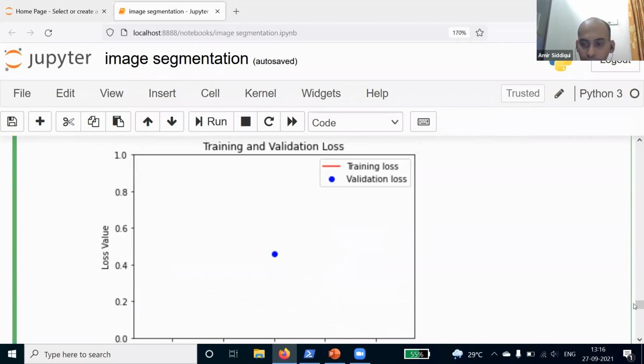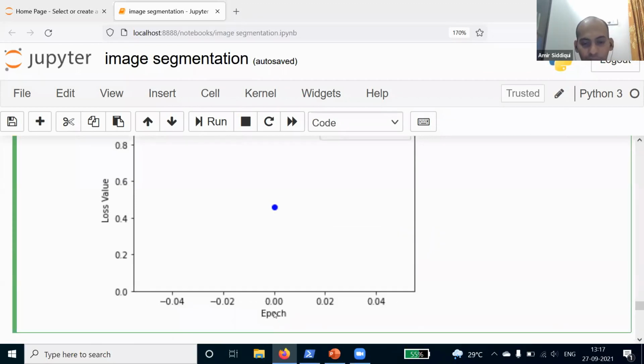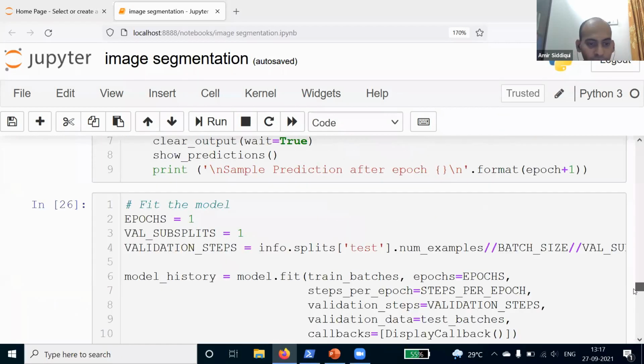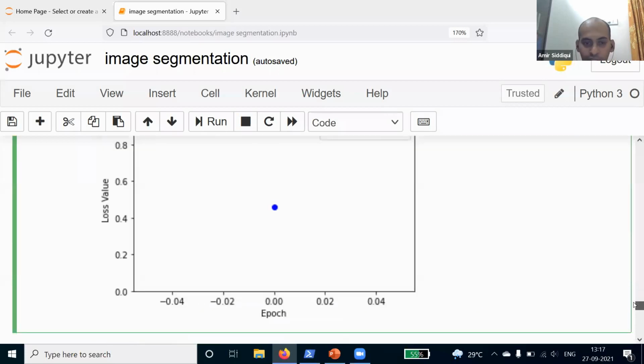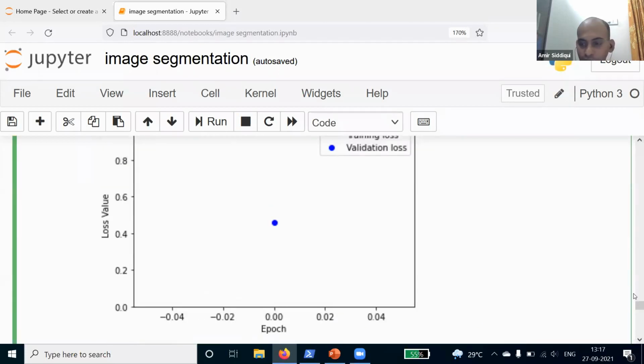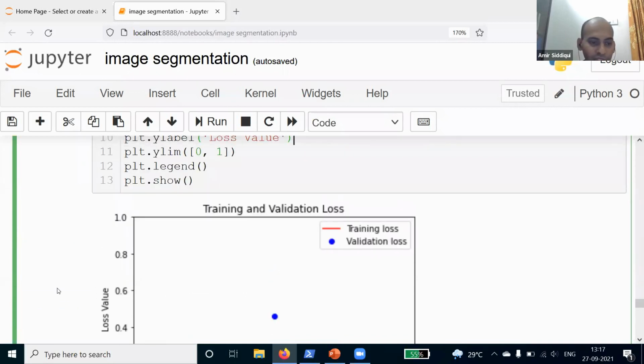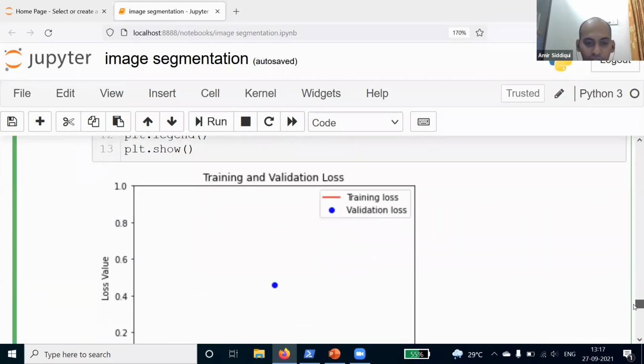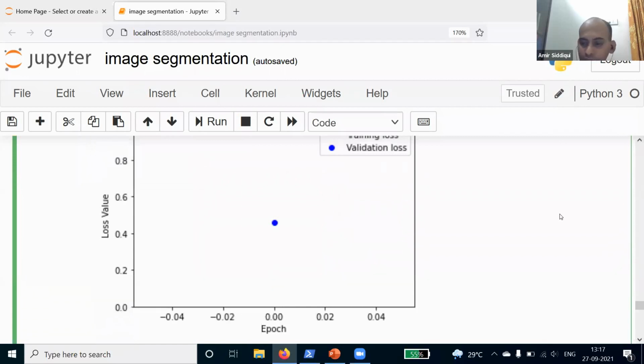And then you can see how your training and validation loss is changing. So you will have the epoch here. Because here my epoch is 1 only, you will see epoch is 1. And for the purpose of this tutorial, because it was taking a lot of time to train this model, I made it 1. You have to make it actually more than 5 so that you will get a better chart here. You will get epoch on the x-axis, and on the y-axis you will have the loss value. You will see that as your epoch increases, your loss will go down. So you can try that on your own. You just have to change the number there.